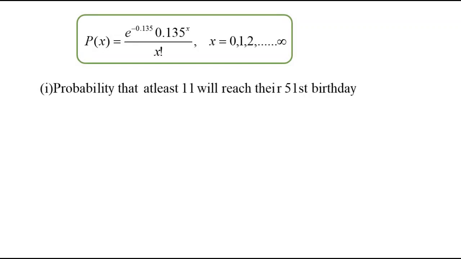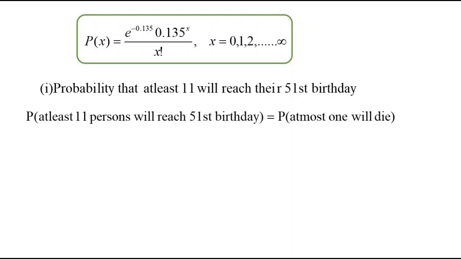Probability that at least 11 will reach their 51st birthday. So here the probability of living is asked, isn't it? Probability that a minimum of 11 people will live and celebrate their 51st birthday is the same as saying the probability that at most one will die. How is that so? Let me tell you with an example. At least 11 means 11 or more people will live. If 11 people live, that means one will die. If 12 people live, that means none will die. These both are the same.